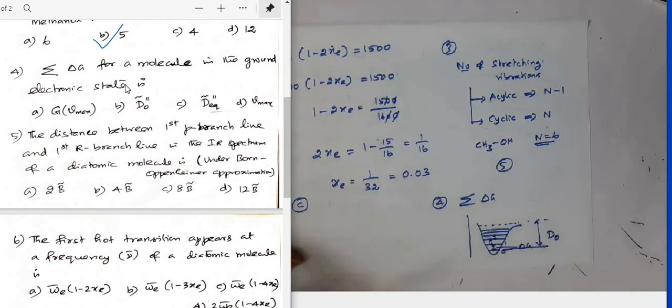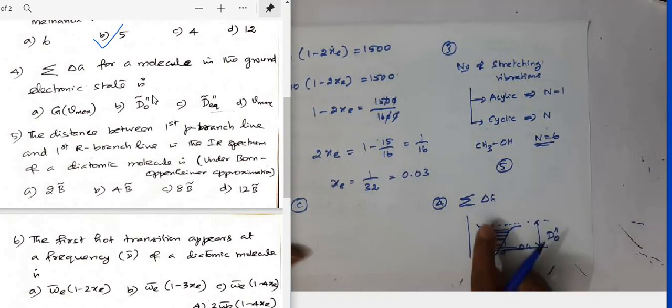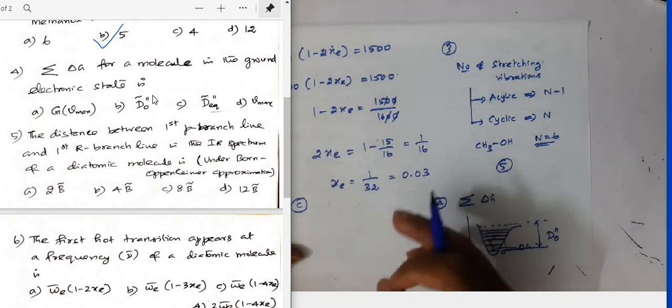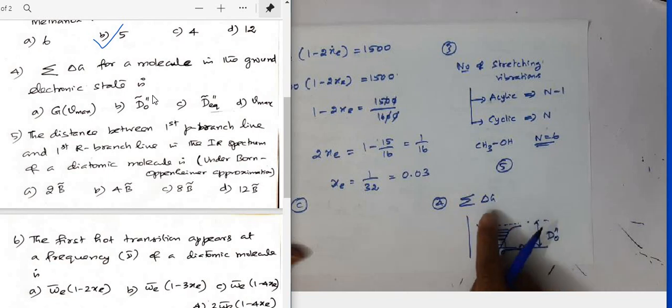Since the electronic state is a ground electronic state, in the question it is given clearly, I'll put D0 double prime. Here delta G is not change in free energy, here delta G is actually the change in vibrational energy, or the energy gap between adjacent vibration levels.